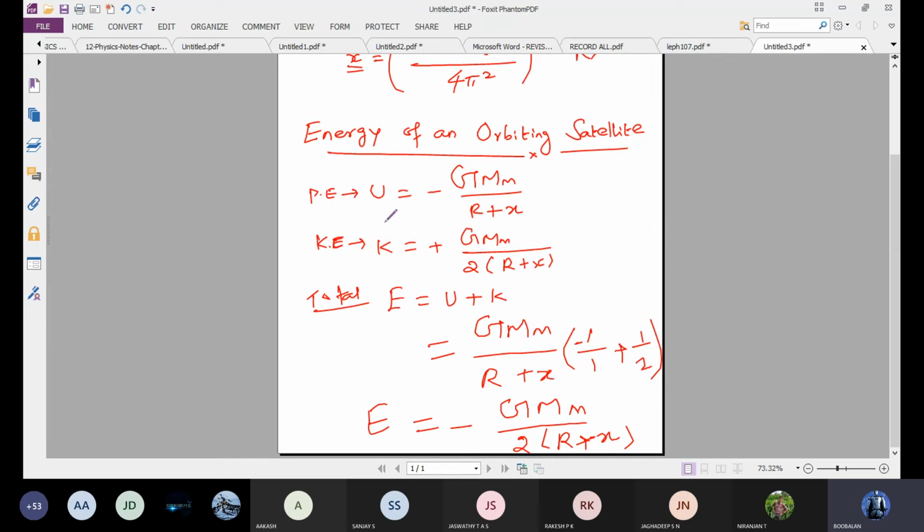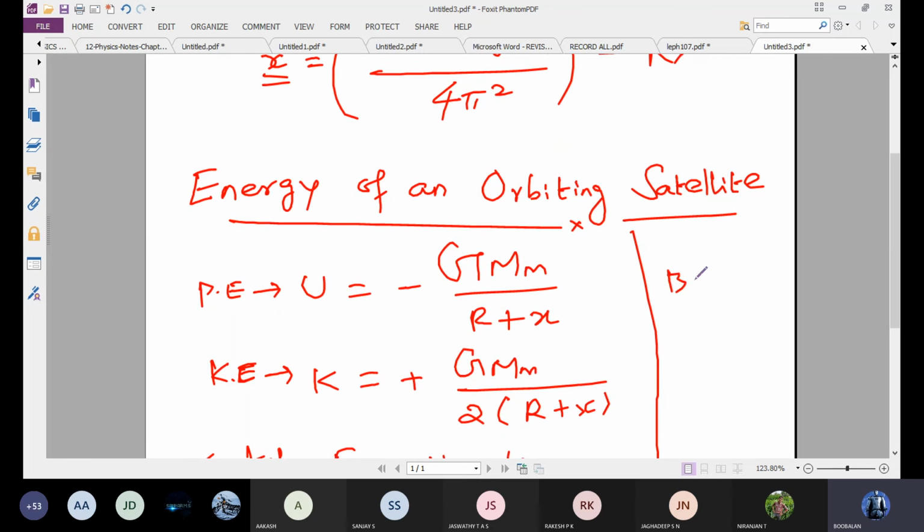So next one, a small formula is there. Listen. Binding energy is equal to the negative of the total energy, minus E. So binding energy is equal to minus E. So E means what? Total energy. That's all. So binding energy is equivalent to the negative of total energy.